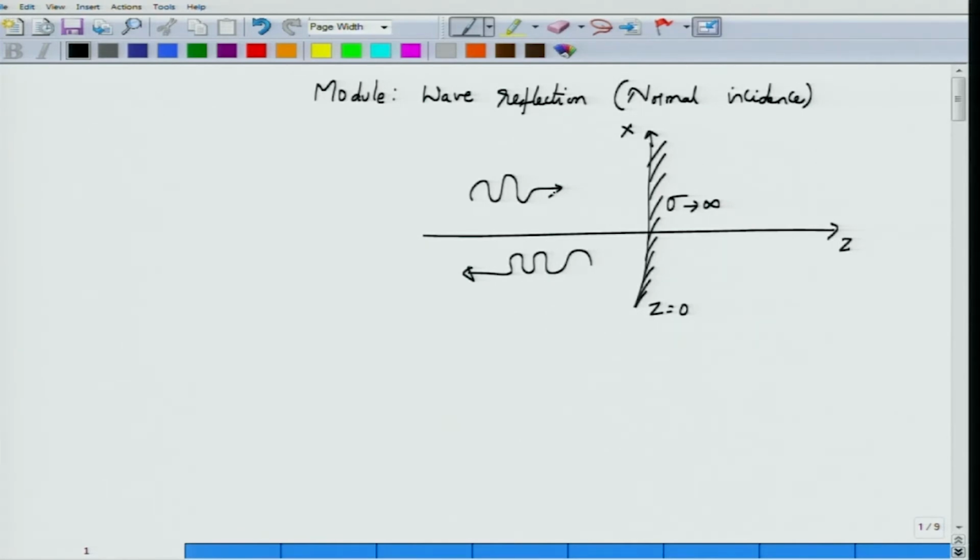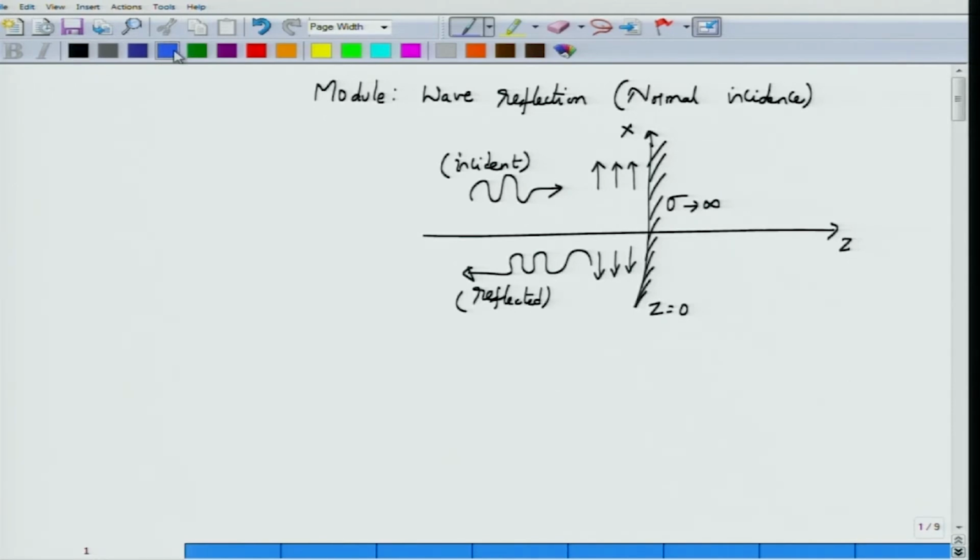So the wave would come in, and the electric field vectors are all directed along the x axis. The electric field vectors would come in here and then they would generate electric field vectors along this other direction, that is, reflected electric fields, or a reflected wave, is set up. Since we have two different kinds of waves, we can call this wave the incident wave, which is incident from a faraway source and reaching the conductor, and this wave the reflected wave.